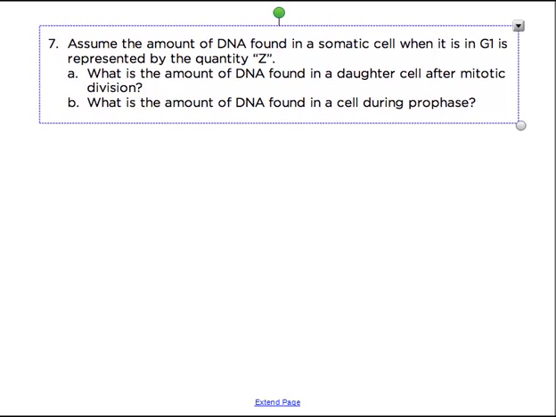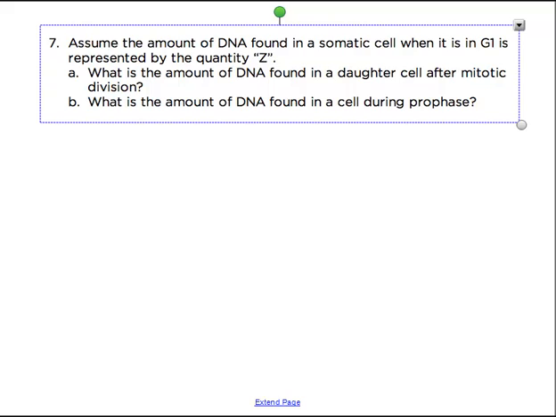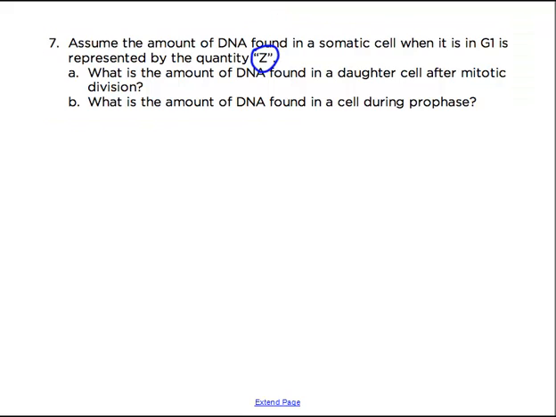Now this quantity Z, it could have been anything they want to say, an algebraic X, Y, Z, whatever. So Z is really not important here. That's just some unknown quantity. All you need to understand is the way the cell cycle and mitosis changes the net total amount of DNA. So before we even answer the question, let's just say this. They're saying it's a somatic cell in G1, right? So in G1, we have Z. And let's just for fun down here say, if it's a human, we have 46 chromosomes and 46 chromatids, right?